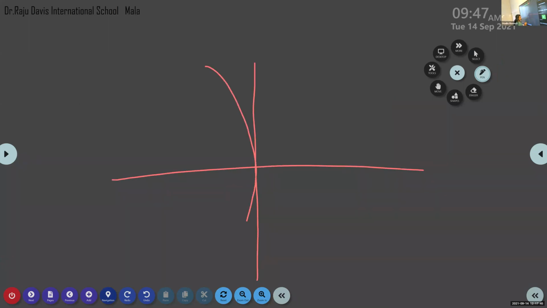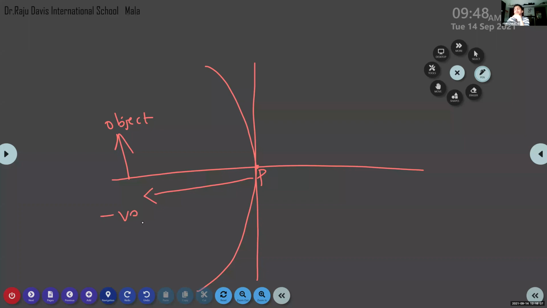Here the mirror is placed with the pole at the center. According to the first law of sign convention, the object is always placed on the left side of the mirror. All the distance that is measured from pole towards the left side takes which type of values? Positive or negative? It always takes negative values.